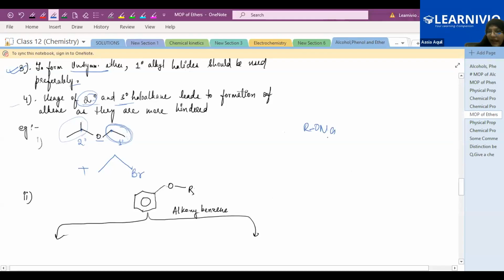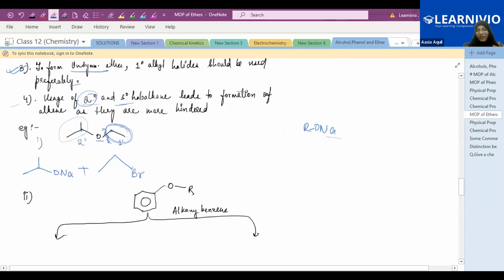What you are supposed to do? Na. So basically the bond will break from here. This is a primary one, so primary group से आप क्या बनाओगे? Haloalkane. And the remaining fragment will form the alkoxide, means this fragment 1 2 oxygen, right? And from this oxygen just attach the sodium, so this will form a sodium alkoxide. These are the two reactants.